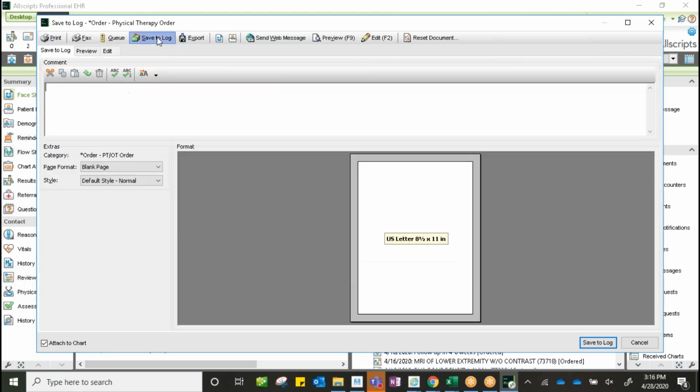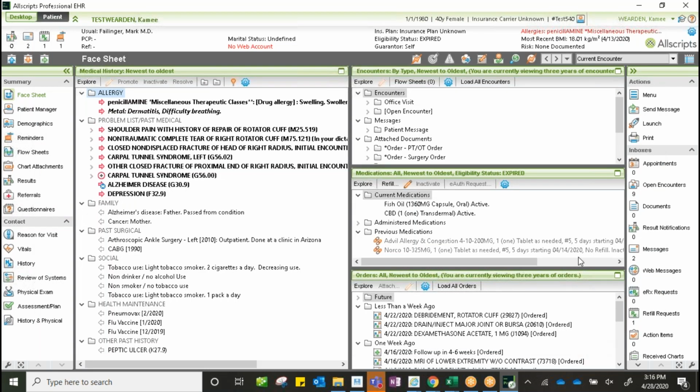So I'm going to save it to the log so that it goes into our chart here. You'll see that our button changed from print to save to log. I have my button checked here to attach it to the chart, and if I choose save to log, you'll see that if I go into my attached documents here and go into my patient orders, when this generates, we'll see that that new physical therapy order will generate below here.